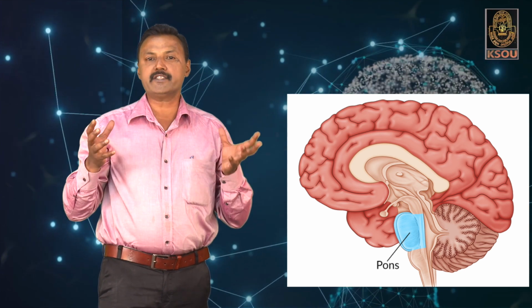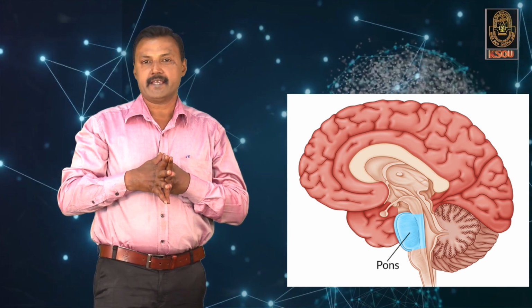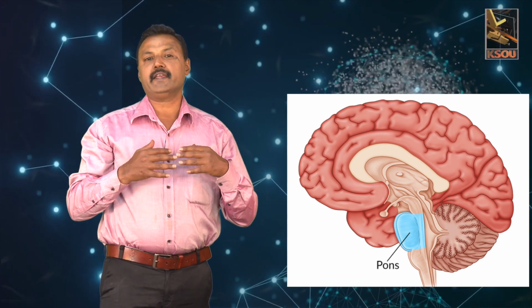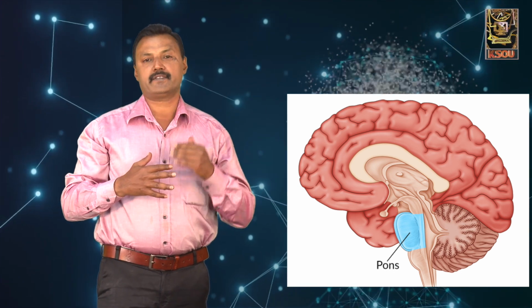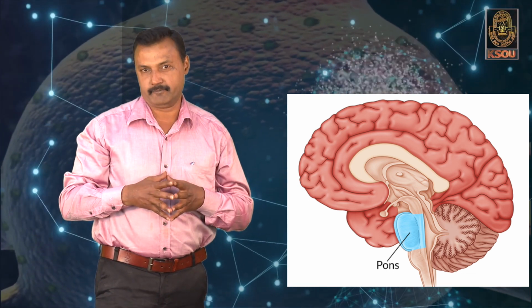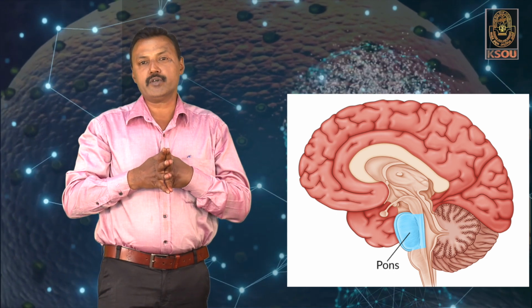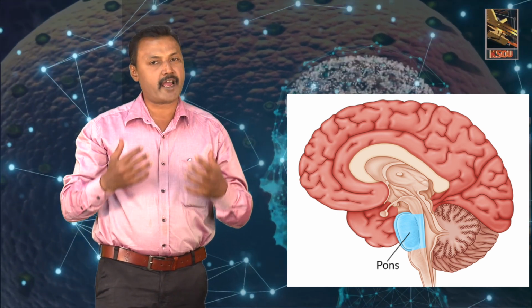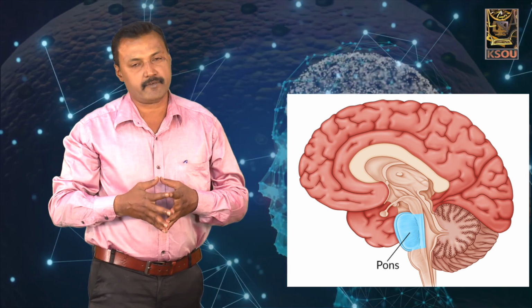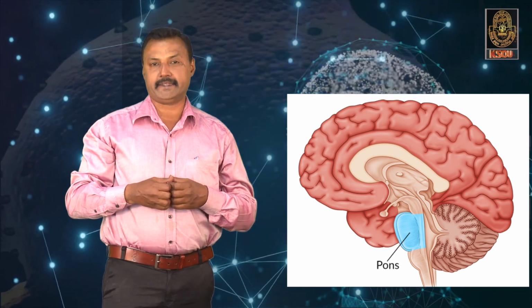Thereby, this pons mainly behaves as a bridge between the hindbrain as well as the forebrain. This pons also has various functions like rhythmic activity during breathing.